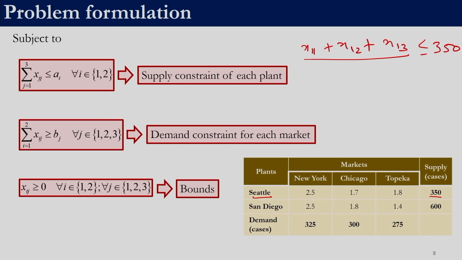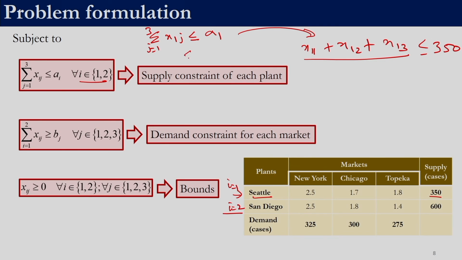That is what is compactly written over here, a summation over j for each plant. So, for each plant we are writing one constraint: the plant in Seattle is i equal to 1 and the other is i equal to 2. The first constraint is summation j equal to 1 to 3 of x1j less than or equal to A1. A1 in this case is 350. So, basically what we get is what we have over here.